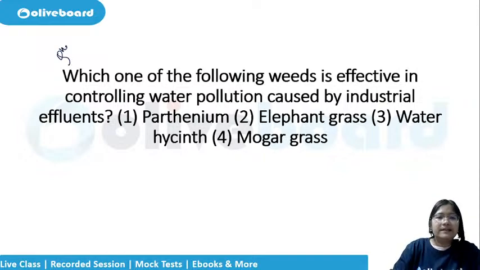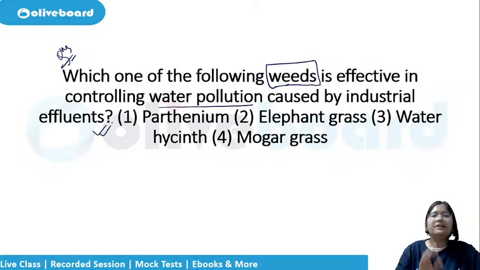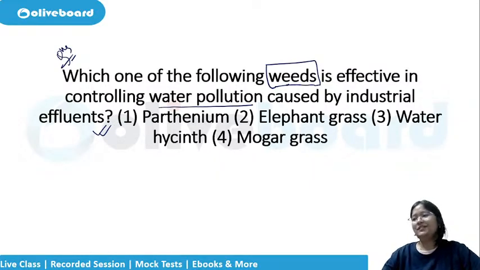Now try and answer the next question. Which one of the following weeds is effective in controlling water pollution caused by industrial effluent? It is good also, it is bad also. So this can be the answer to both questions.